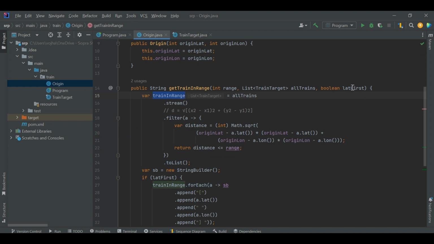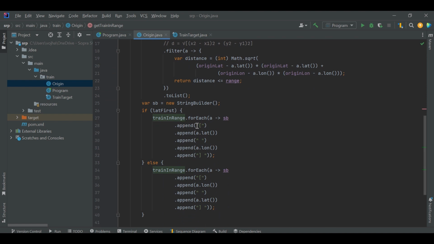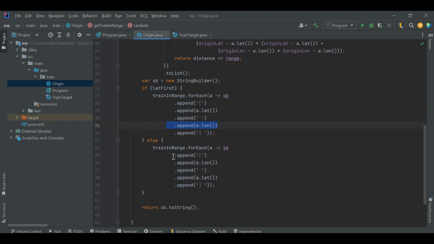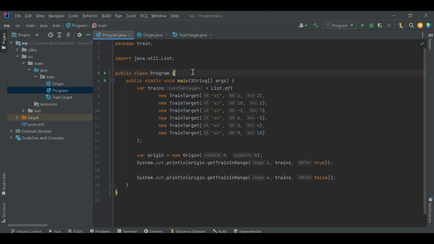If the boolean value latitudeFirst is true, then we print the coordinates of each train first with the latitude value and then with the longitude value. Else, if latitudeFirst is false, then we print first the longitude and then the latitude. In the Program class, we have a main method. In the main method, we first create the list of train targets with all these values, and then we call the constructor of the Origin class with origin latitude as 0 and origin longitude as 0.